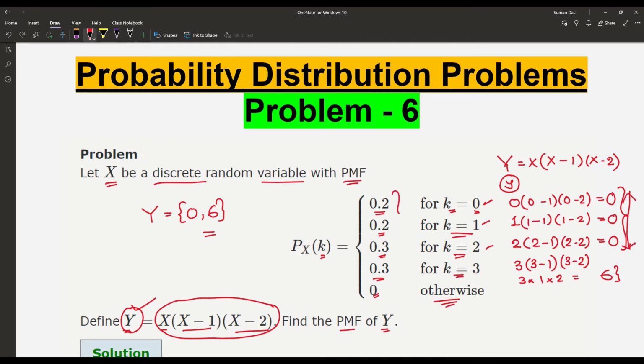So we get 0.2 plus 0.2, that is 0.4, plus 0.3, that is 0.7. So for y equal to 0, P_Y is equal to 0.7. And the other value, that is 6, gives us 0.3, and finally 0.3 plus 0.7 is equal to 1.